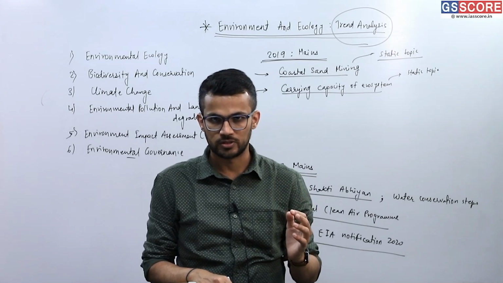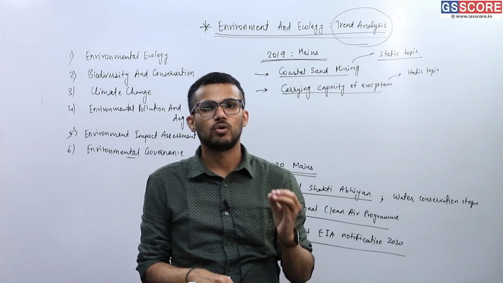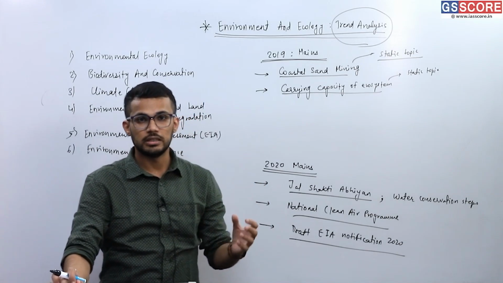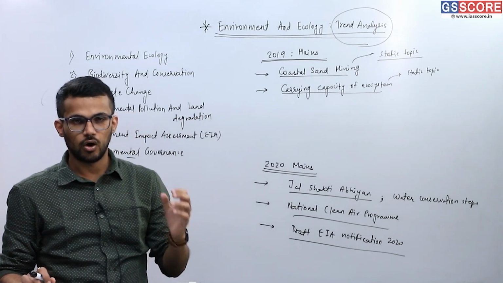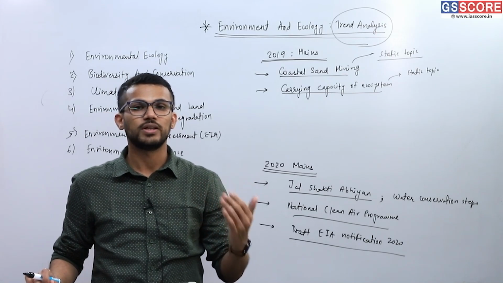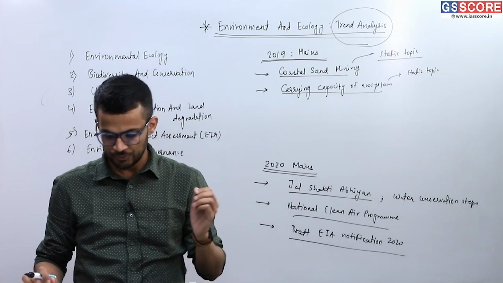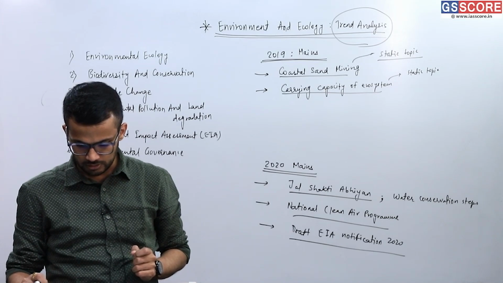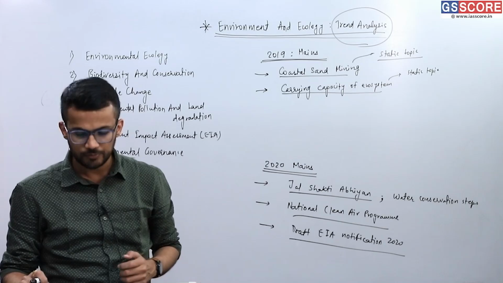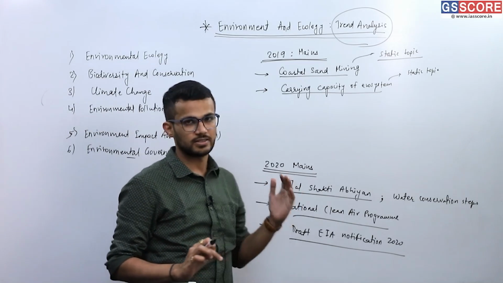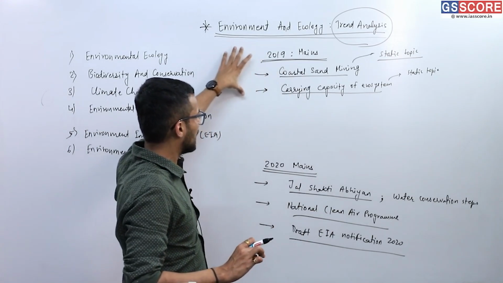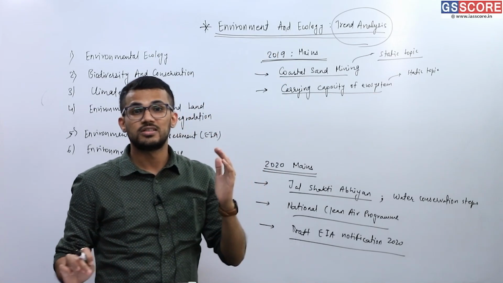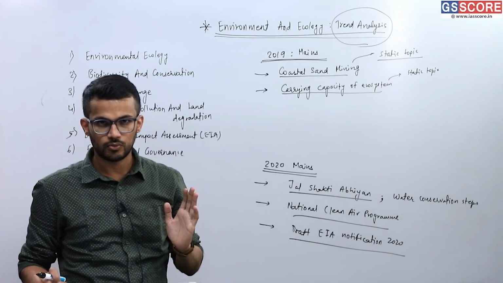Carrying capacity of the ecosystem can be discussed in the context of the ecological footprint of various actions of human beings, right? So this topic was purely based upon the static portion of the syllabus. In 2019's mains examination, we can say that questions were static in nature, right?